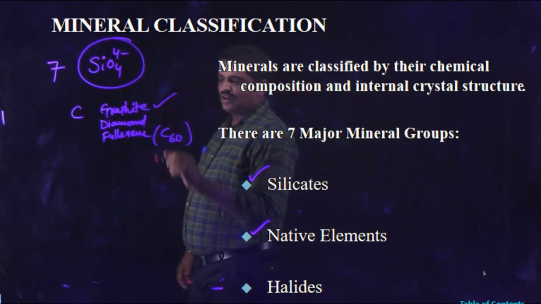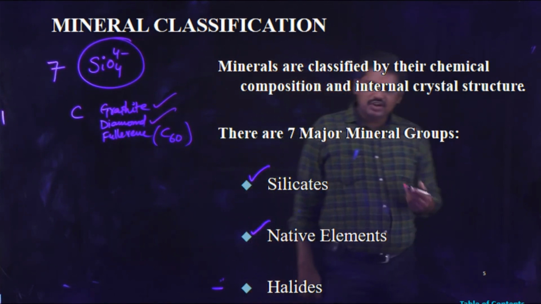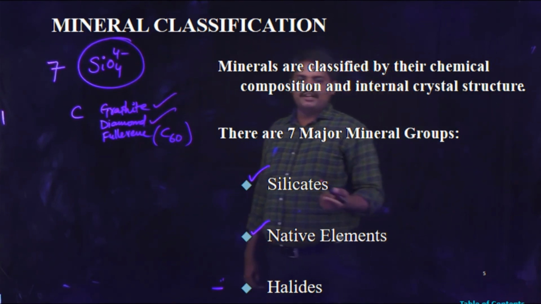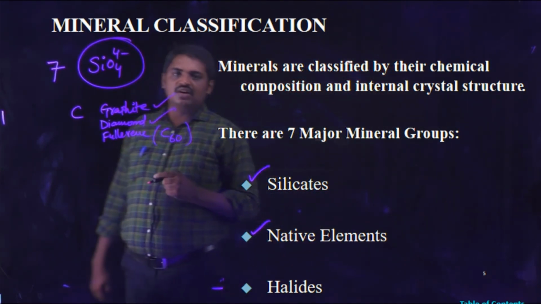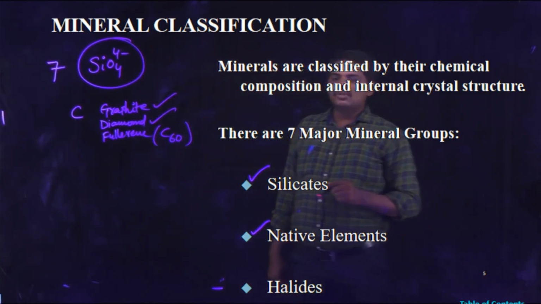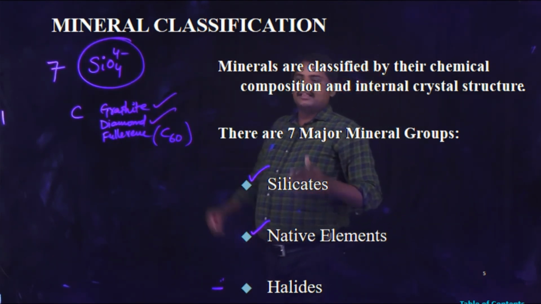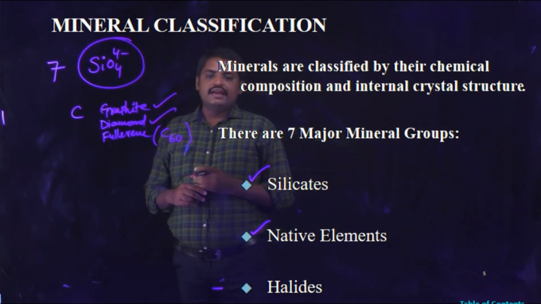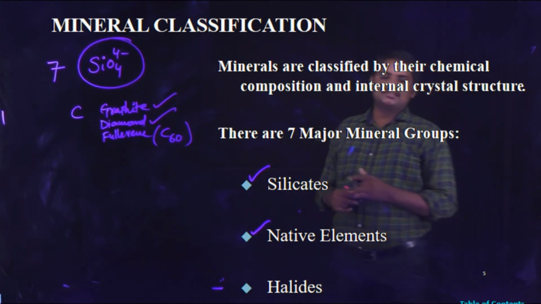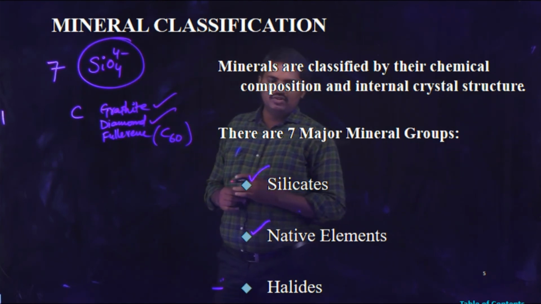And the second one, diamond, also contains only carbon atoms, and the remaining elements are absent. Finally, these elements are available in a free state in nature. These are known as native elements.